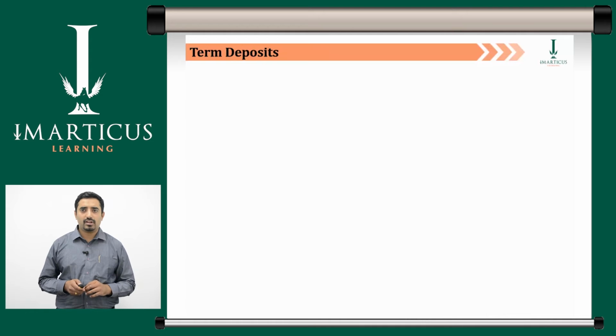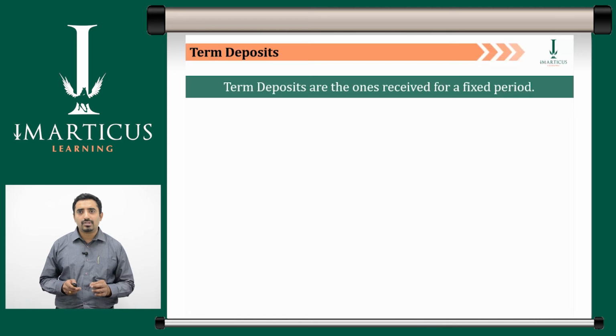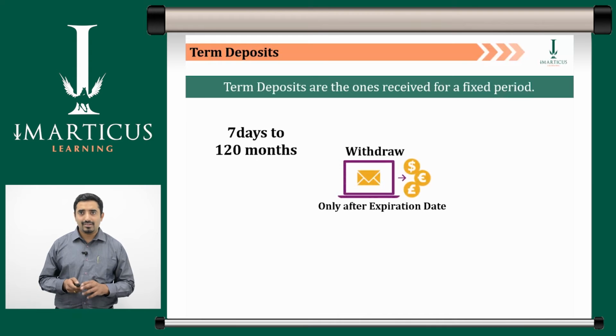Term deposits are deposits that are received for a fixed time or period. Deposits are accepted for a period ranging from a minimum of 7 days to a maximum of 120 months or 10 years. Term deposits are withdrawable only after the expiry of the fixed period. The interest varies as per the period for which the deposit is contracted. Term deposits attract a penalty if the deposit is withdrawn prematurely.